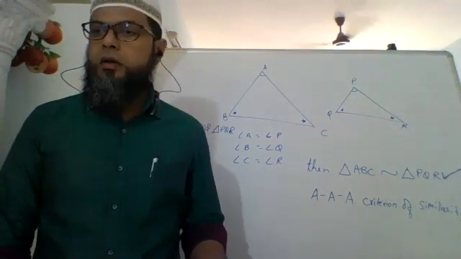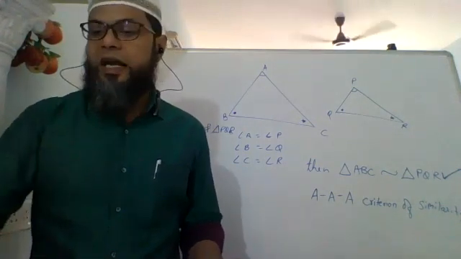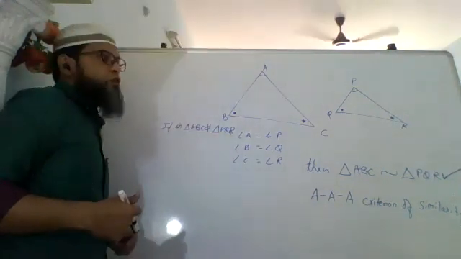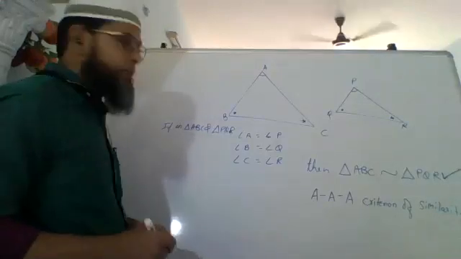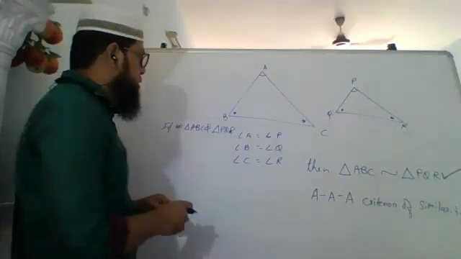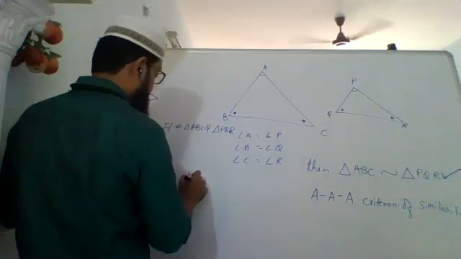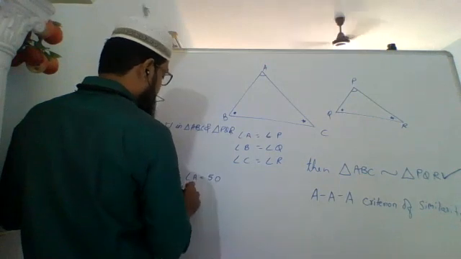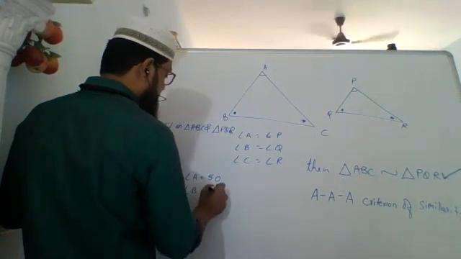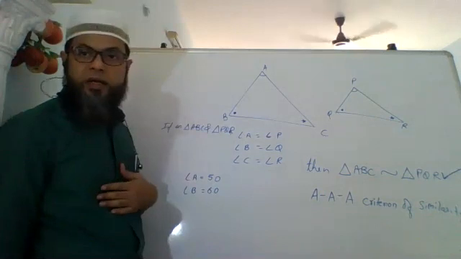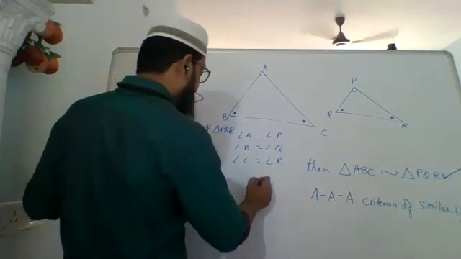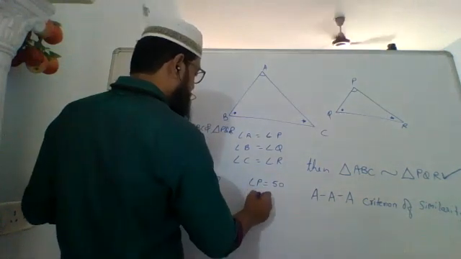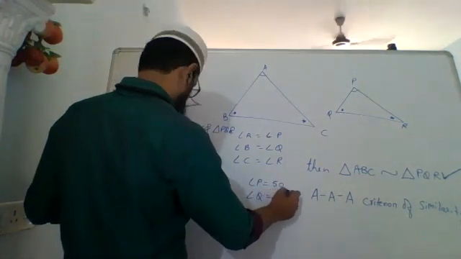We know what is the sum of all angles of a triangle. Sum of all angles of a triangle is always 180 degrees. It cannot be more, it cannot be less. Okay. So if angle A is equal to, let's say, 50 degrees, angle B equals 60 degrees, and similarly, angle P, which is equal to angle A, is also equal to 50 degrees, and angle Q, which is equal to angle B, is also equal to 60 degrees.